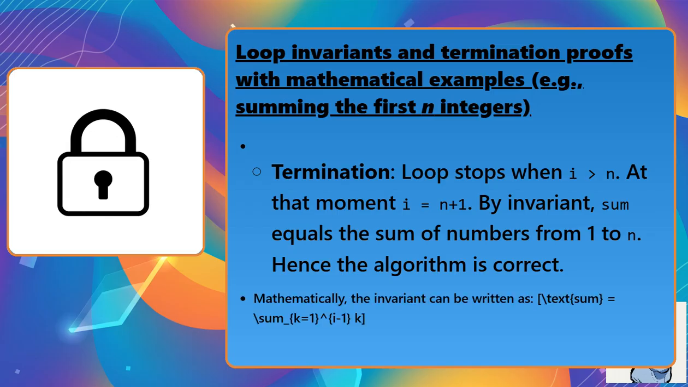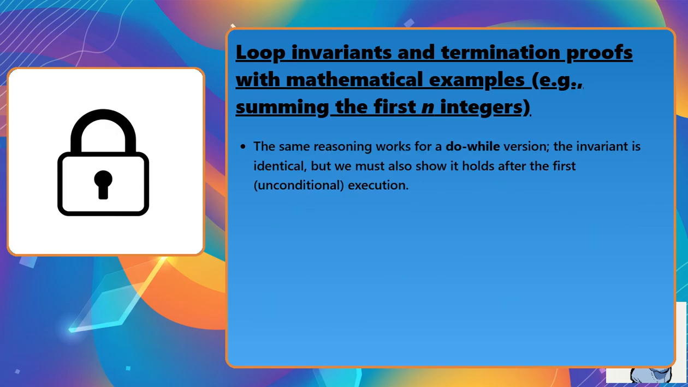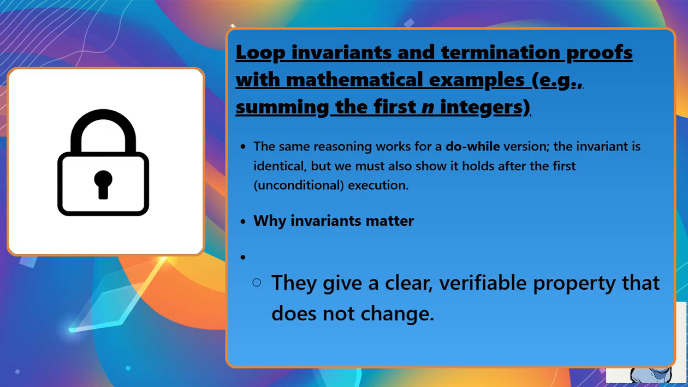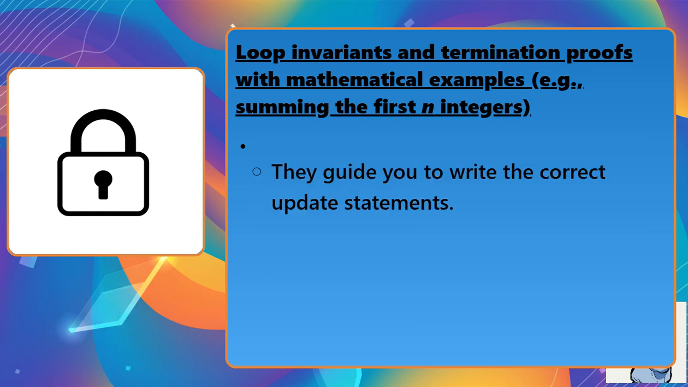Mathematically, the invariant can be written as sum = the sum from k = 1 to i - 1 of k. The same reasoning works for a do-while version. The invariant is identical, but we must also show it holds after the first unconditional execution. Why does invariance matter? Invariants give a clear, verifiable property that does not change. They guide you to write the correct update statements.